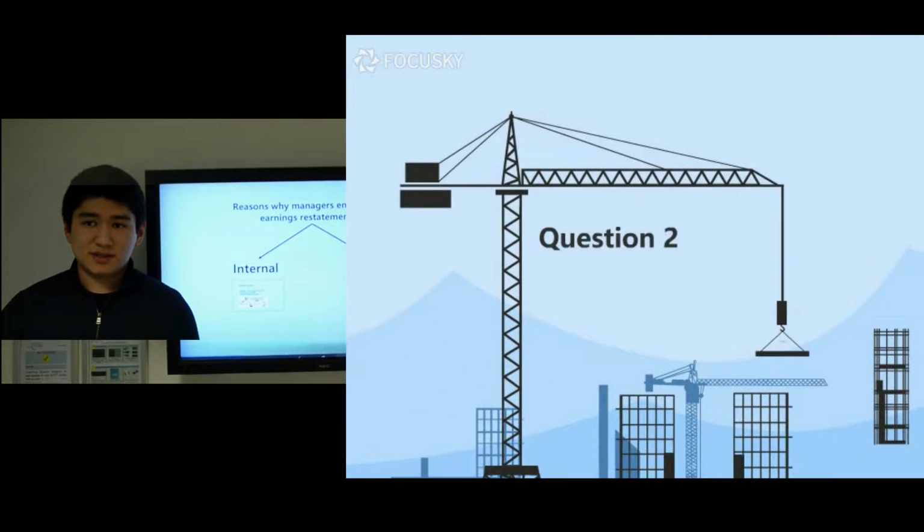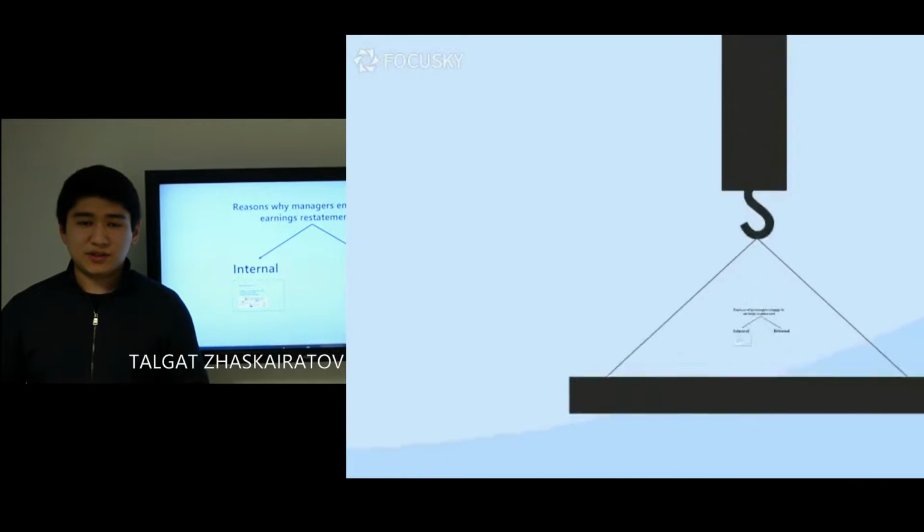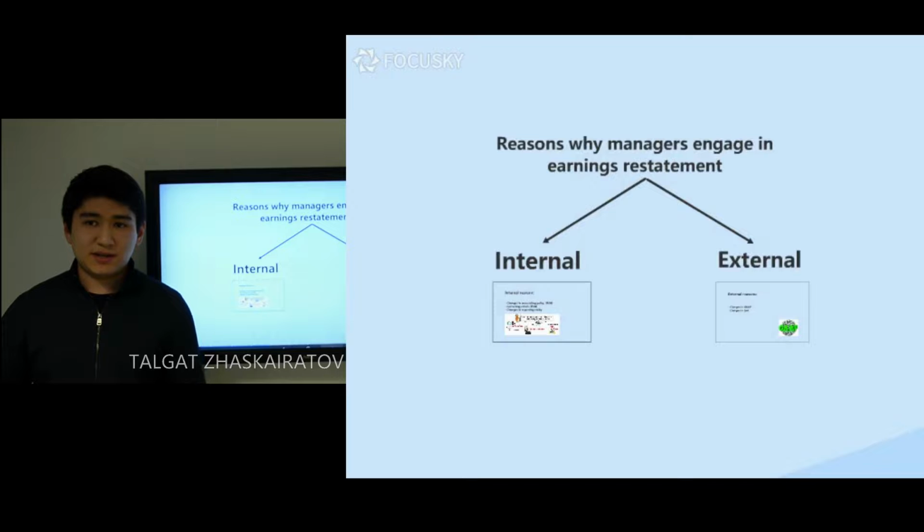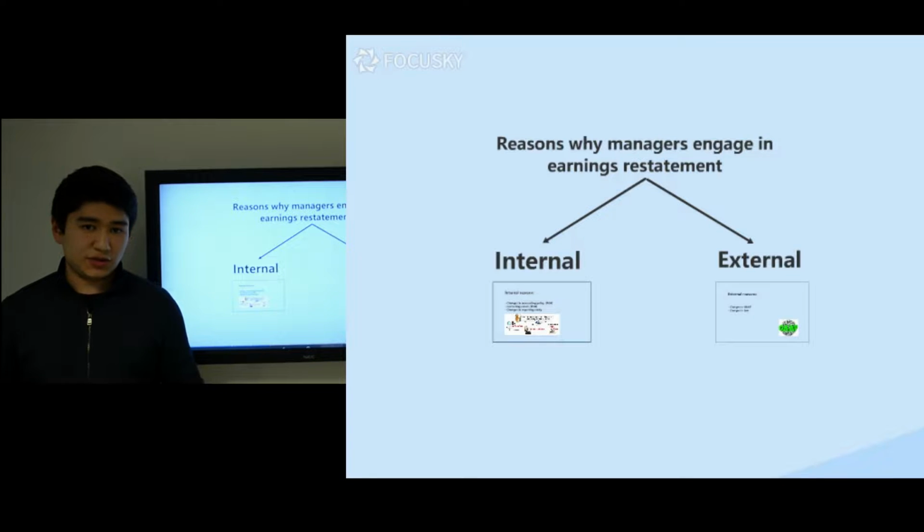Earnings restatement is the operation of disclosing amended financial statements. The reasons behind earnings restatements result from past events linked to errors, misrepresentations, or fraud. Reasons for the earnings restatement are divided into internal reasons and external ones.